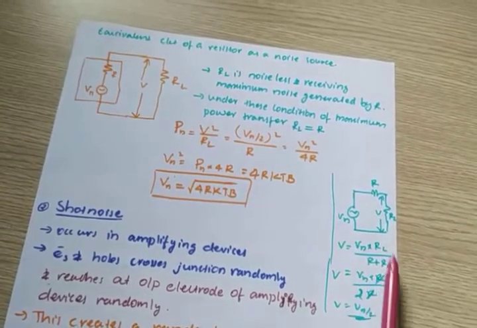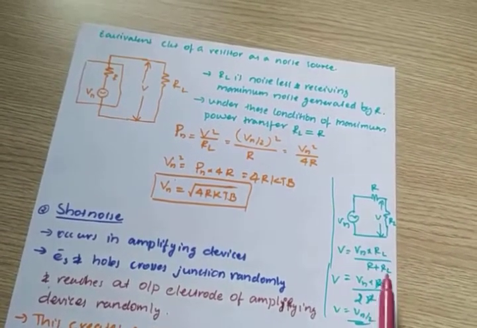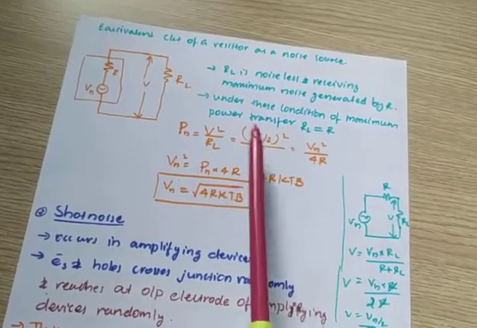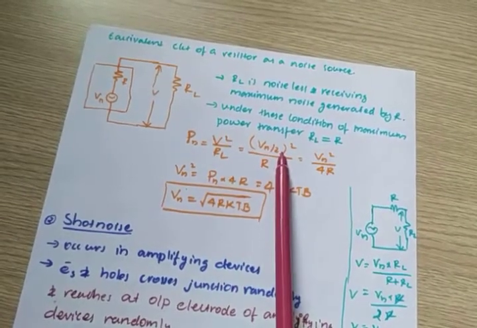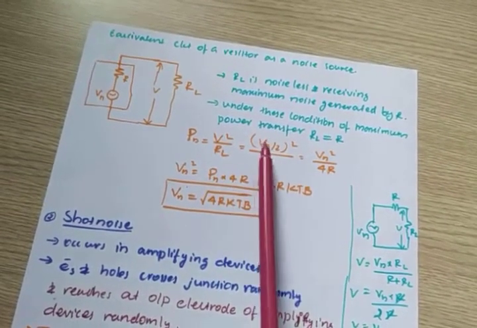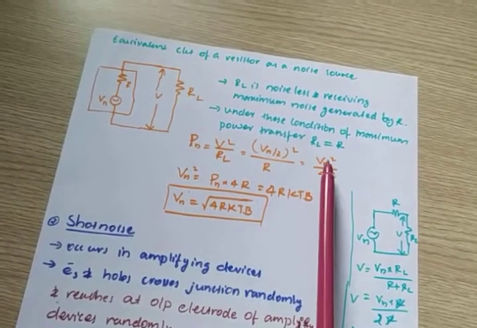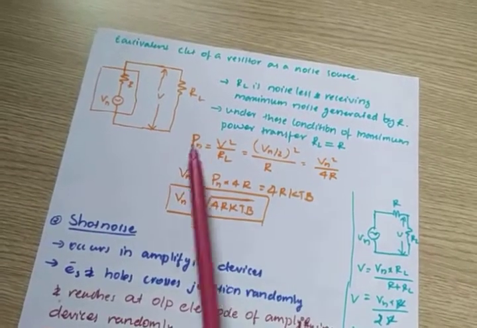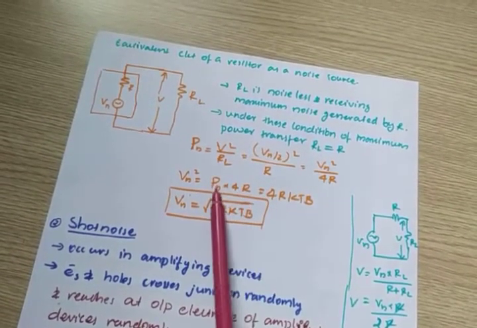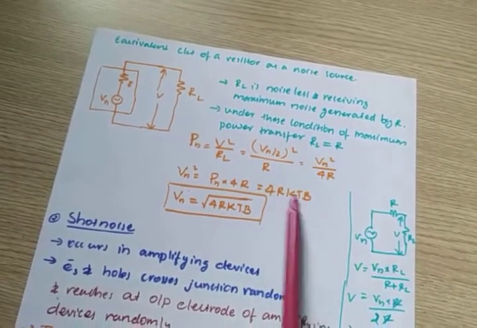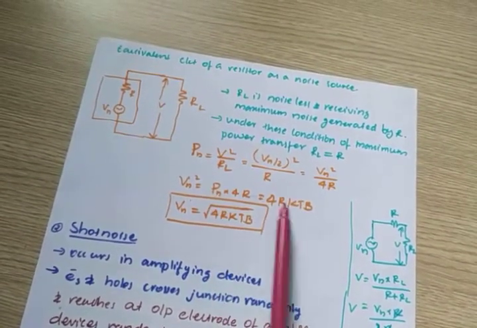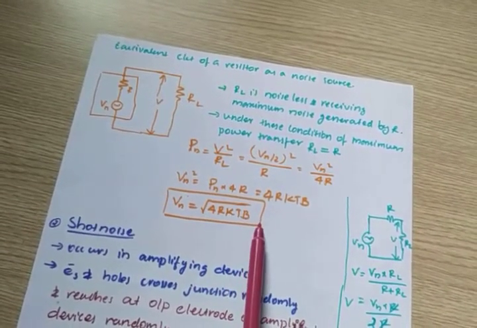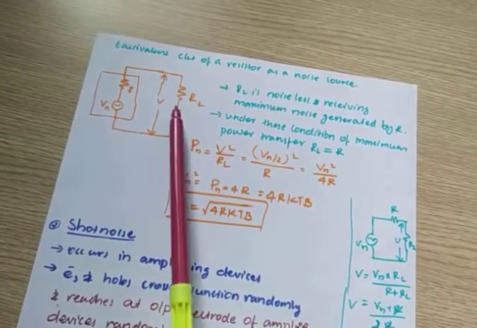Here R and RL are equal, so RL equal to R, this is 2R, cancel out, so V is equal to Vn by 2. That's why I wrote Vn by 2 instead of V, under the condition RL equal to R. So Vn by 2 the whole square by R, so Vn square by 4R. From that, Vn square is equal to Pn into 4R, and we know Pn is kTb. So the noise voltage Vn is equal to root of 4RkTb. This is the noise voltage developed across this resistance.